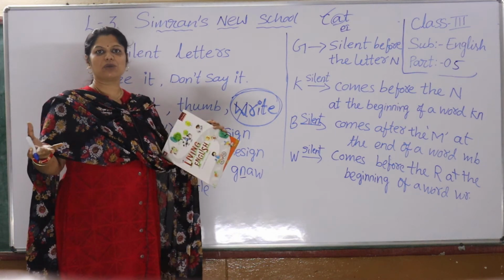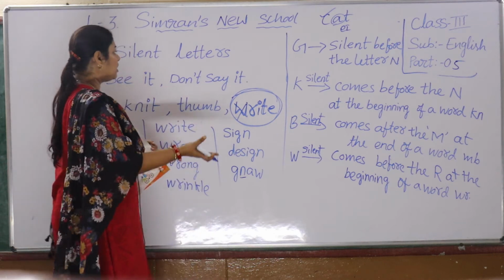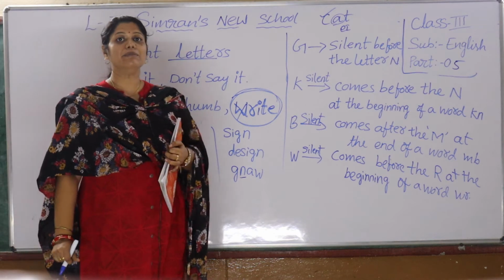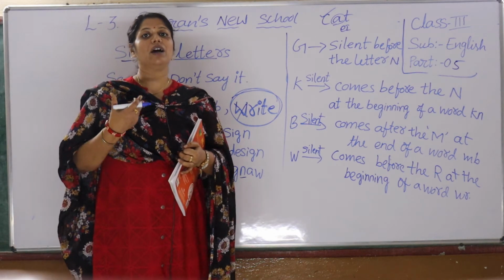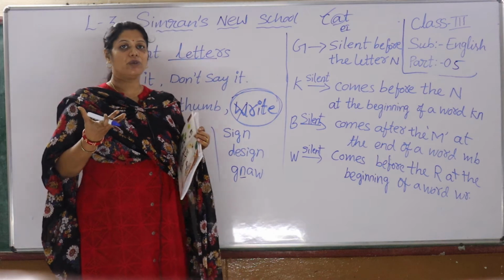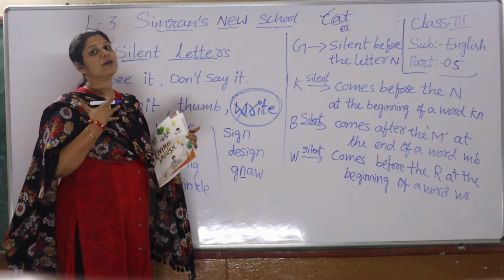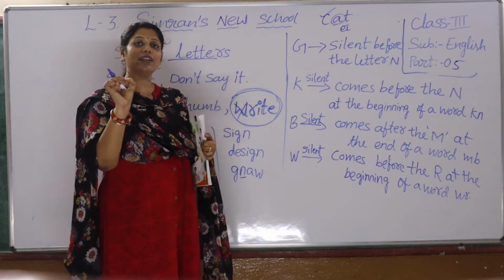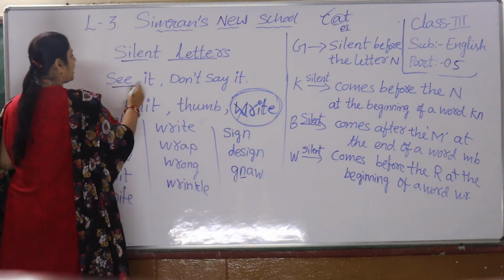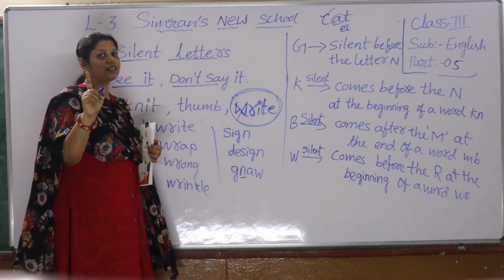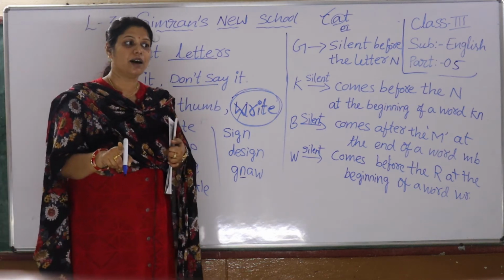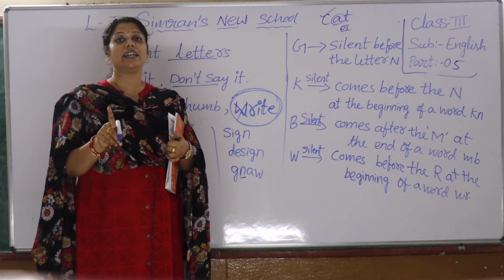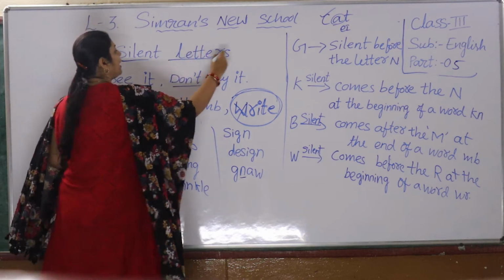Tricky. Why are there such words? Yes, such words are present. So we call them silent letters. They are letters in some words that we can spell but not pronounce. In the spelling you write them, but you don't say them. Silent letter rules: say it, but don't say it. That is the rule for silent letters.